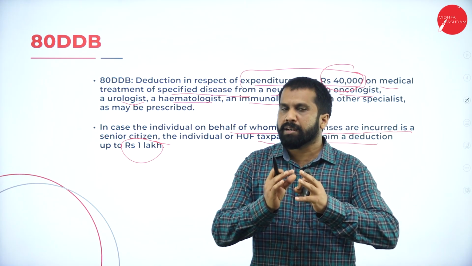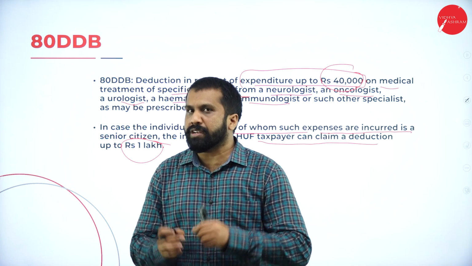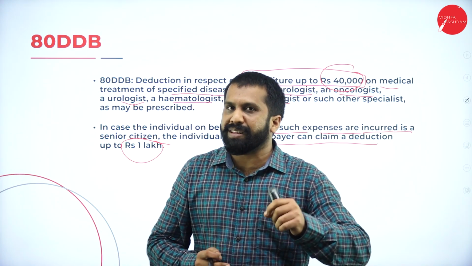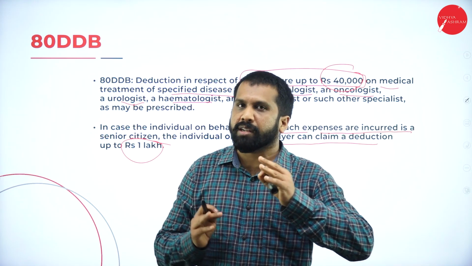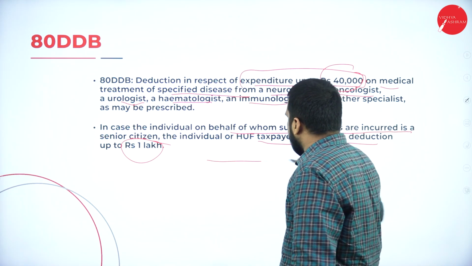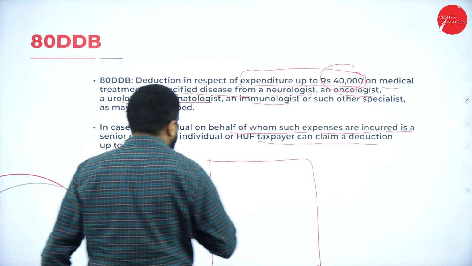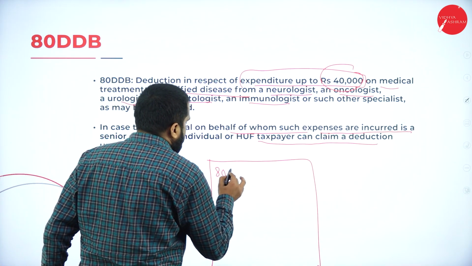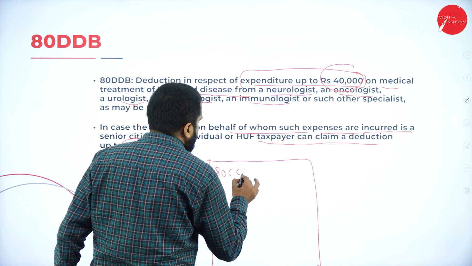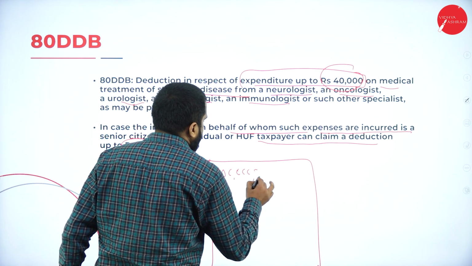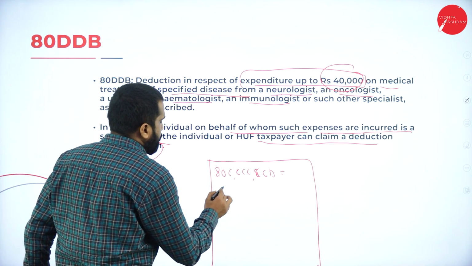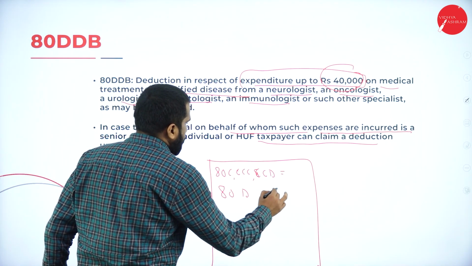Very simple homework. You are supposed to do it in the comment box only. After watching the video, please answer this question. In your comment box, you are supposed to write: first, 80C, 80CCC, 80CCD. Second, 80D.